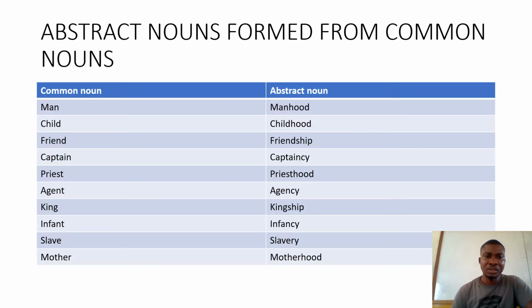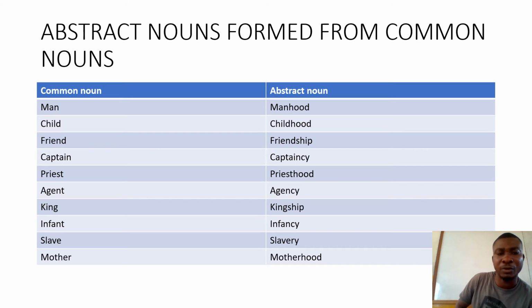Bitter. And we have abstract nouns formed from common nouns. Okay, man is a common noun. As for man, you can touch man, but the abstract form of man is manhood. Childhood, and adolescence is a transition from childhood to adulthood. Childhood, you cannot touch childhood. But the common noun child, that one can be seen and touched.